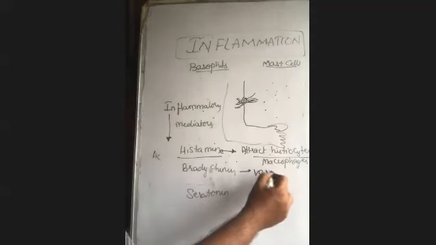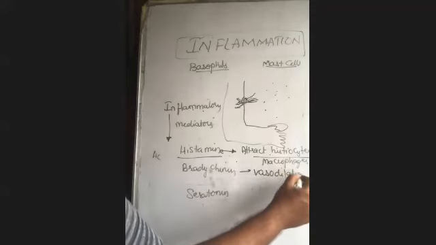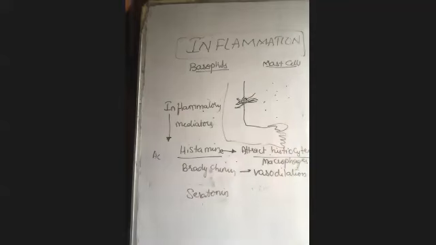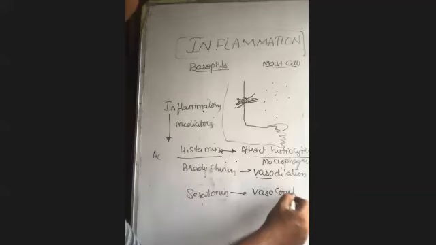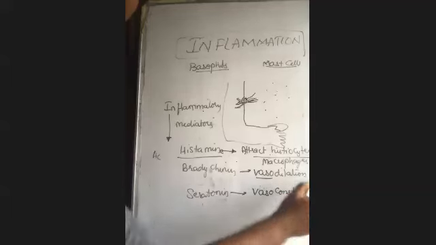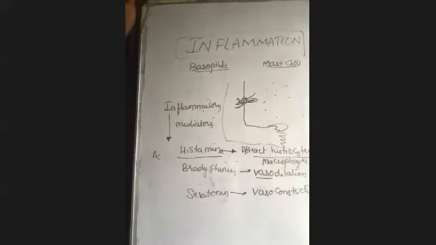Bradykinin, what does bradykinin do? Vasodilation. Bradykinin is doing vasodilation. Vaso means blood vessel. Vaso means any vessel, but in this case we say it means blood vessel. Vasoconstriction: bradykinin for vasodilation, serotonin for vasoconstriction. Okay, so vasodilation and vasoconstriction.